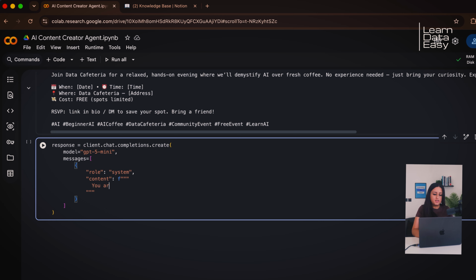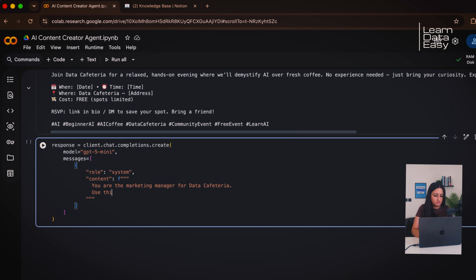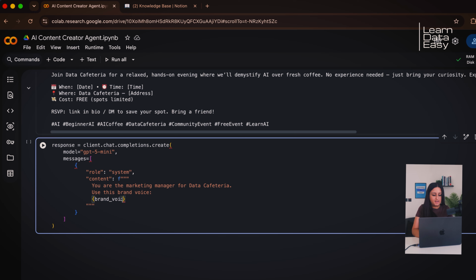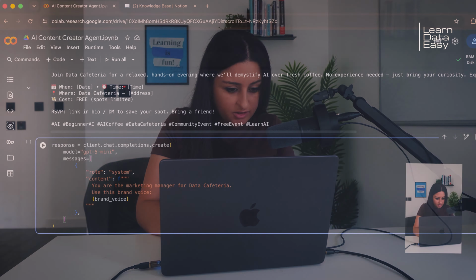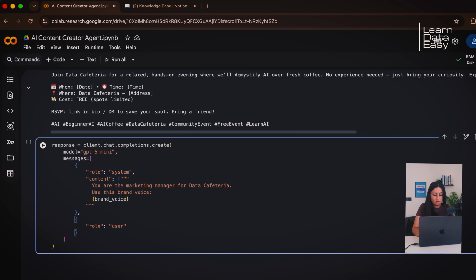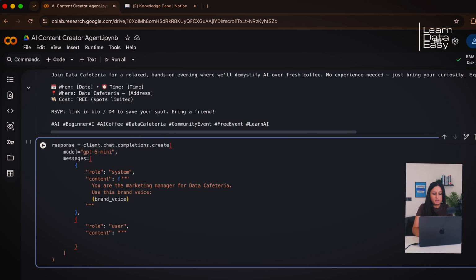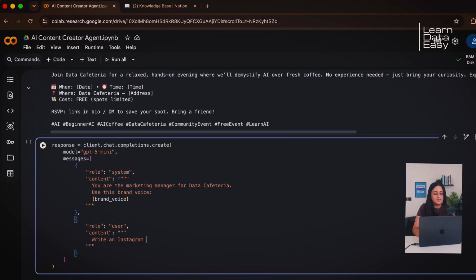And with regards to the content, now we are giving it an actual functioning role rather than a task for it to do. So you are a marketing manager for Data Cafeteria and use this brand voice. That's pretty much it. Now you'll see those curly brackets and brand voice in those curly brackets. That's because that is the input. So it is considered as a parameter that we are inserting into the query. And now we are still going to define the user role. So we still need this user because this defines the task. And we're going to ask it, write an Instagram post.